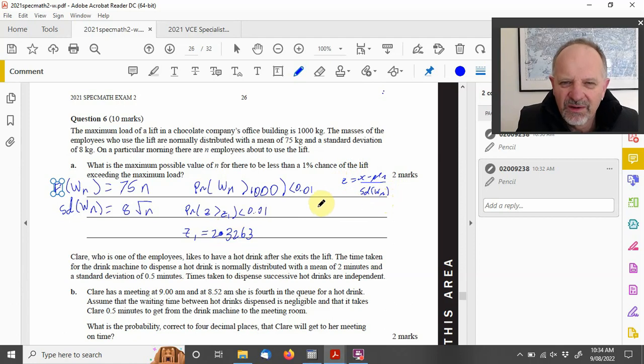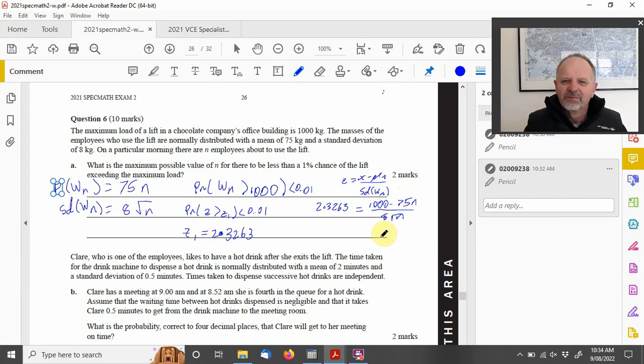So what have we got? We've got 2.3263 equal to, we're looking for 1,000 minus 75n over 8 root n.